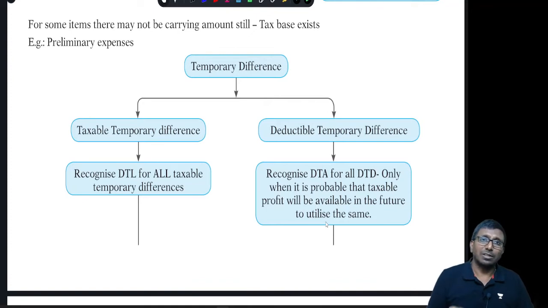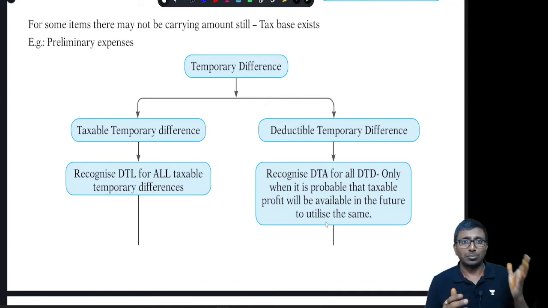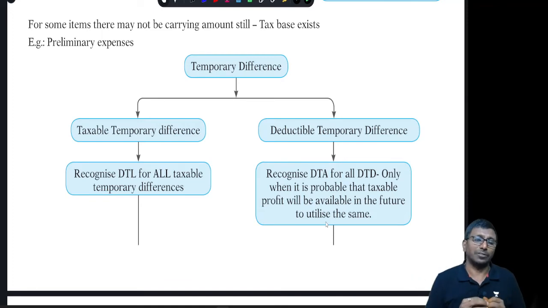Let us spend some more time with respect to temporary difference. As I told, there is taxable temporary difference and deductible temporary difference. With respect to taxable temporary difference, we have to create deferred tax liability for all the taxable temporary differences. There is no exclusion, but there are some exceptions, right?